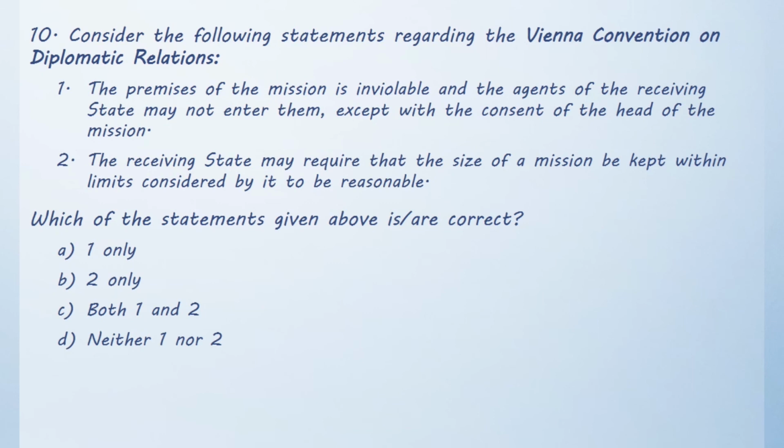Moving on to the next question, consider the following statements regarding the Vienna Convention on Diplomatic Relations. Statement 1. The premises of the mission is inviolable and the agents of the receiving state may not enter them except with the consent of the head of the mission. Statement 2. The receiving state may require that the size of a mission be kept within limits considered by it to be reasonable. Which of the statements given above are correct? Option A, 1 only. Option B, 2 only. Option C, both 1 and 2. Option D, neither 1 nor 2. The correct answer for this is option C, both 1 and 2. Both the statements are correct.